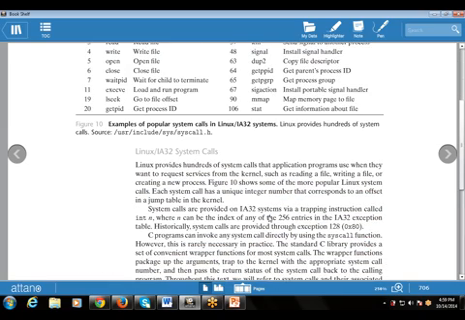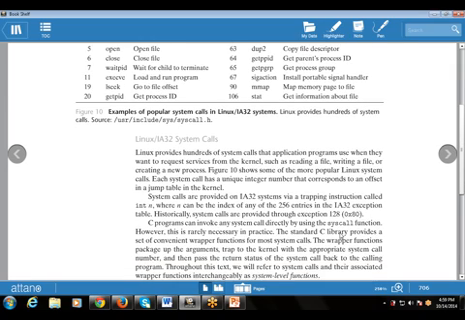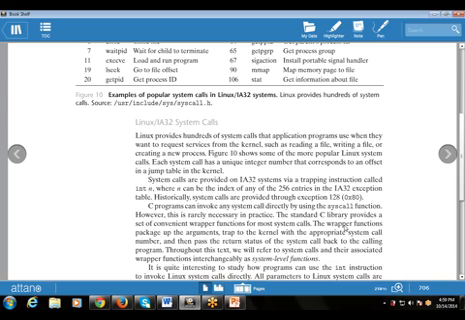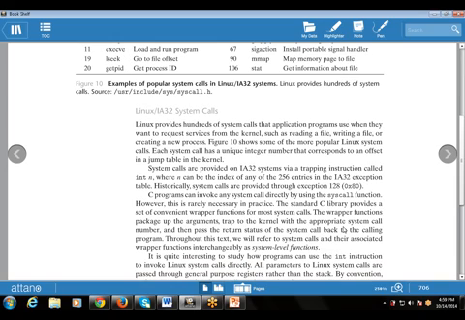System calls are provided on IA32 systems via a trapping instruction known as int n, where n can be an index of any of the 256 entries in the IA32 exception table. Historically, system calls are provided through exceptions, that is, 128 exceptions. C programs can invoke any system call directly by using the syscall function. However, this is rarely necessary in practice.